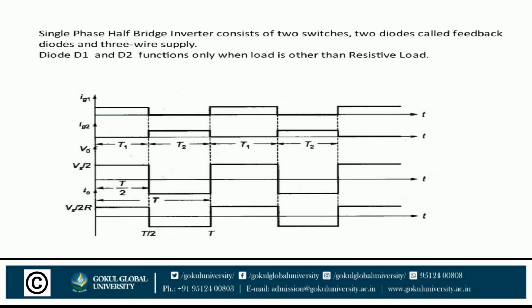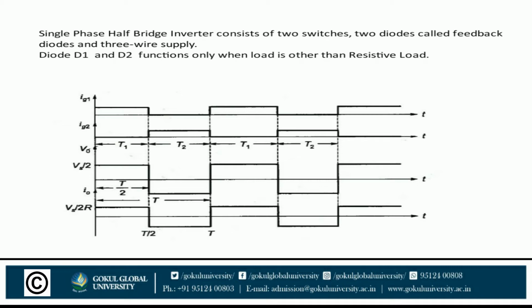Now, the single phase half bridge inverter consists of two switches as we discussed, two diodes called feedback diodes and a 3 wire supply. The diodes D1 and D2 function only when the load is other than resistive. You can see here Ig1 and Ig2 are the gate pulses of your switches.